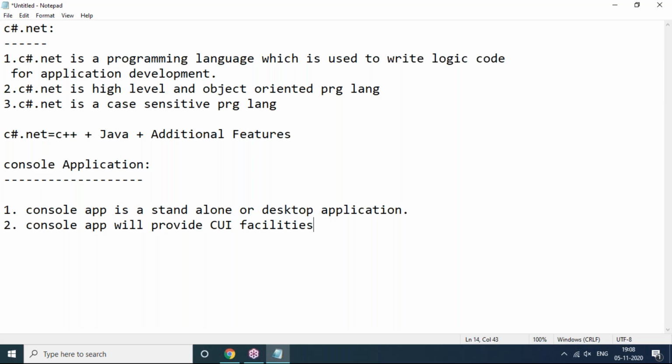It's command user interface or character user interface, we can say that. And next, using console application, we can develop product-based applications.